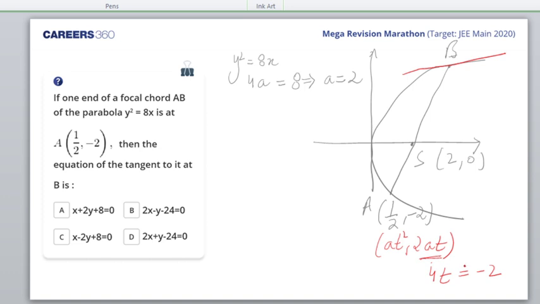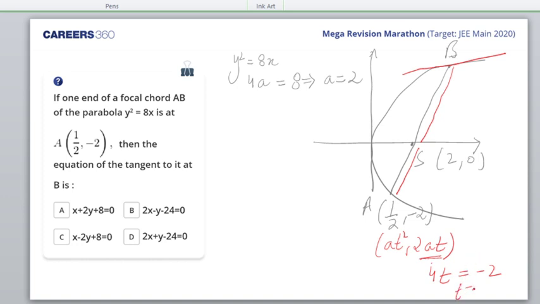Vashish asks, is the point S the midpoint? No, it is not the midpoint. In fact, the latus rectum only has the focus as its midpoint. Otherwise, the sections of the focal chord, their harmonic mean is the semi-latus rectum, 2a. I hope I have answered you, Vashish.